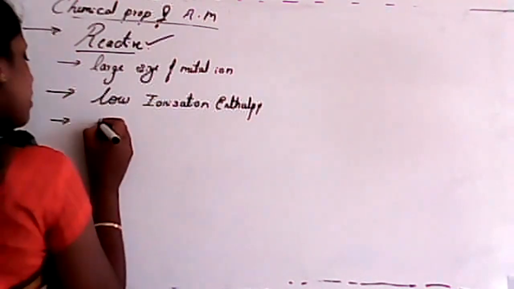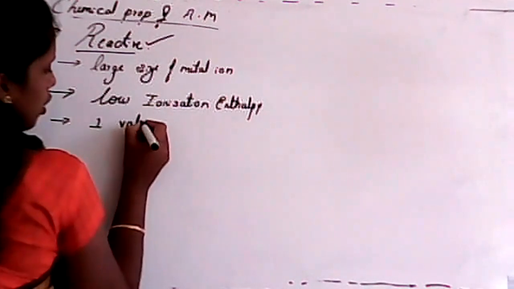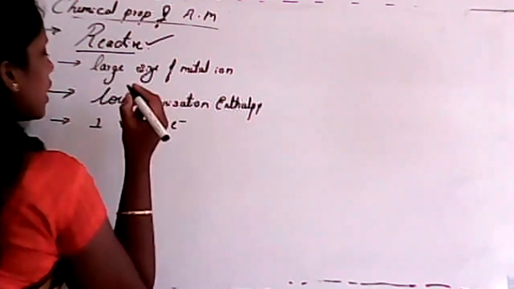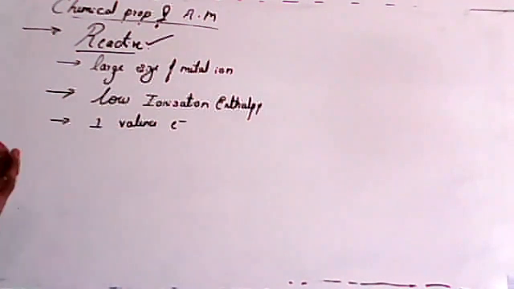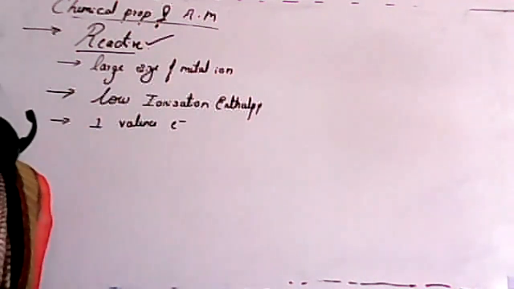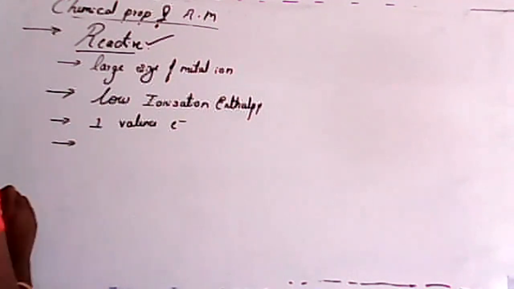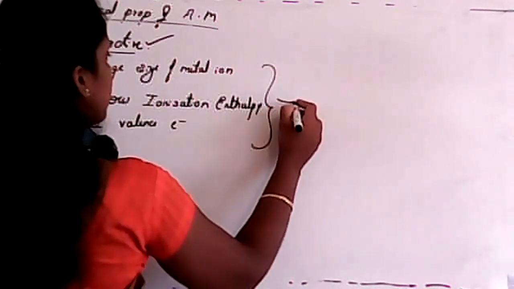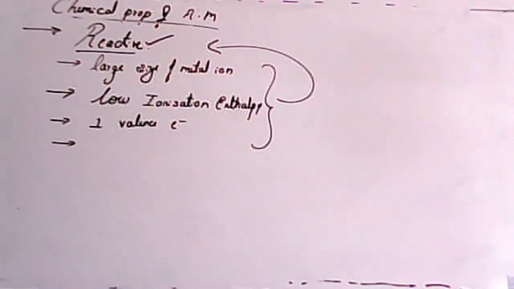Third, it has only one valence electron in the outermost shell. So removal of the electron is very easy, isn't it, student? So due to these reasons, reactivity increases.